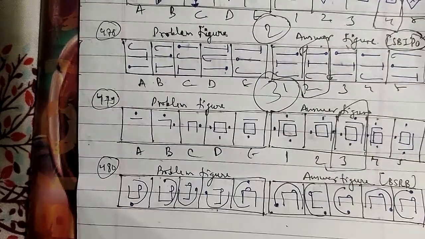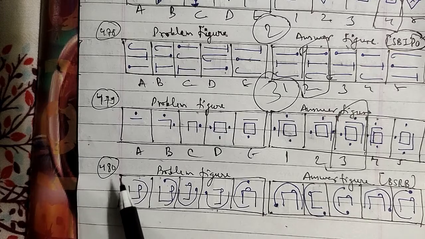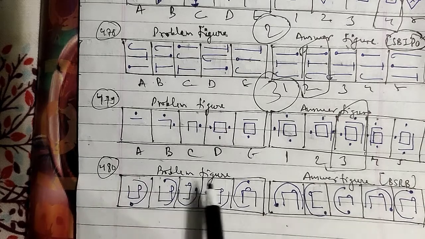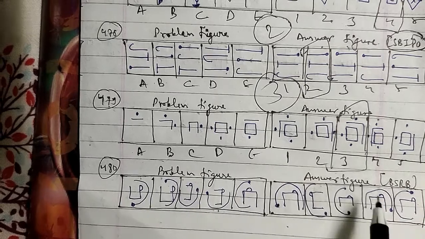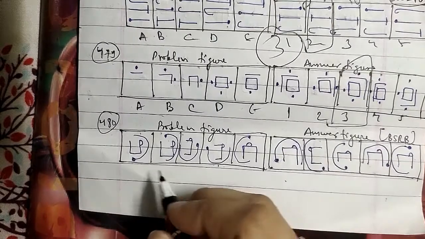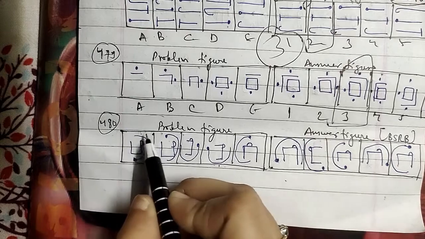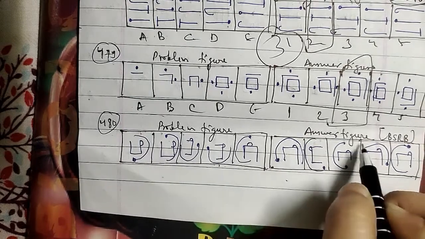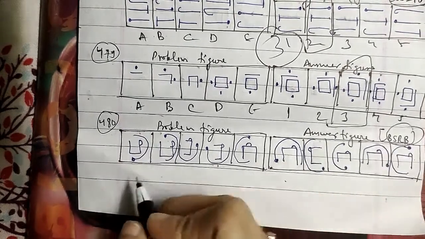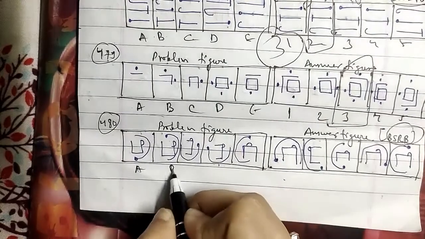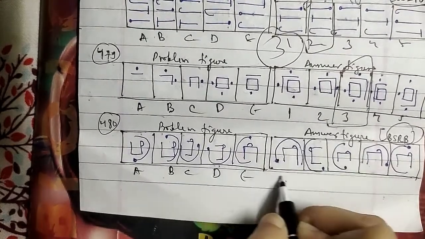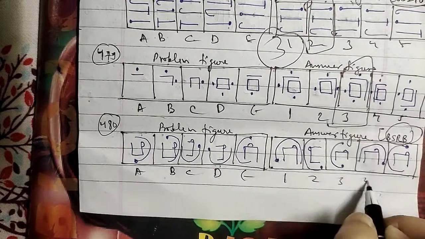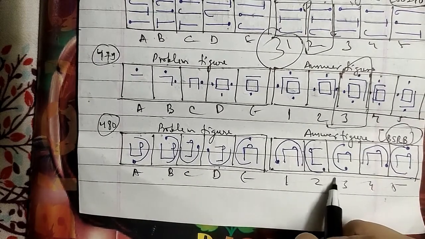Let's go ahead with another one, and what we have here is your 480th question of the session. These were the problem figures and these were the answer figures as well. We'll go ahead with the 488th question of the session. The problem figures and the answer figures, which have been asked in the PSRB question paper. This has been named as A, B, C, D and E, and this is named as 1, 2, 3, 4 and 5 respectively here as well.